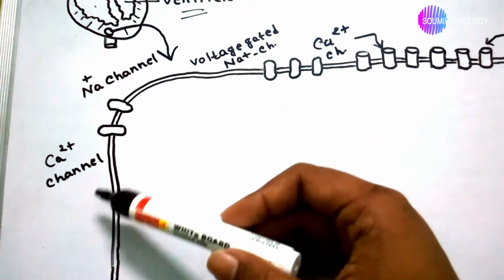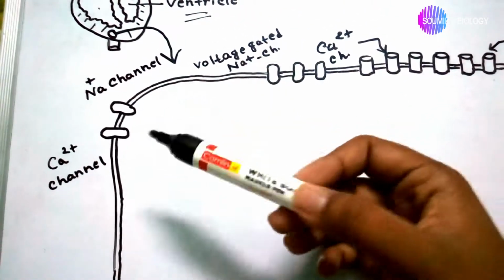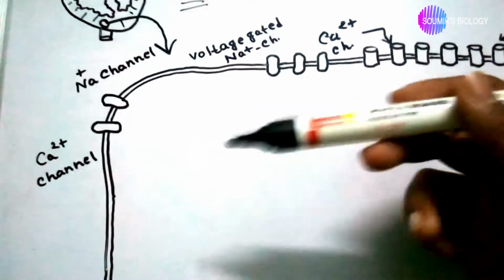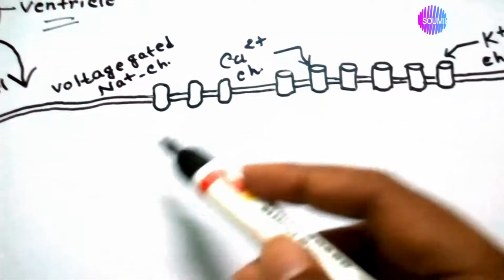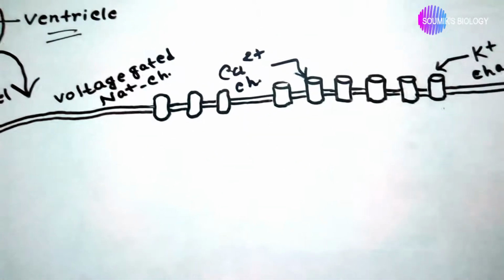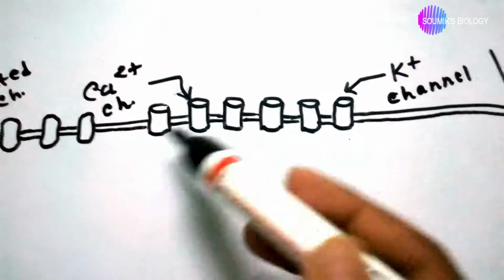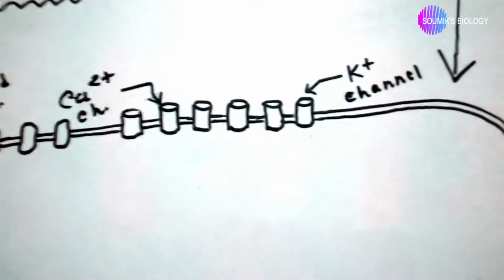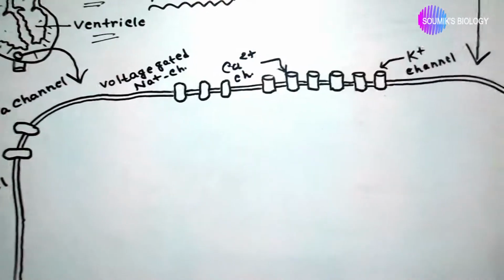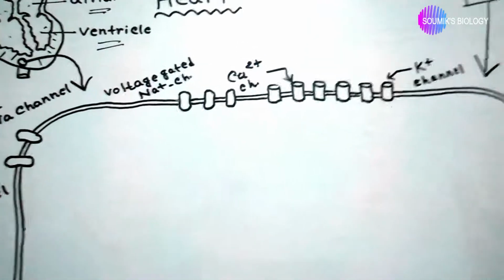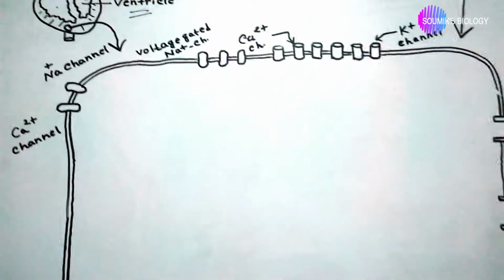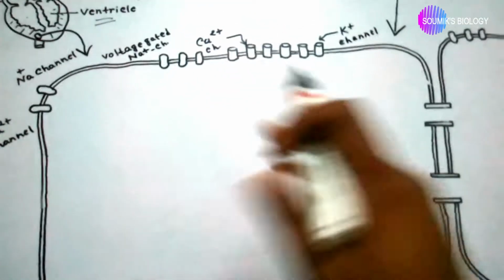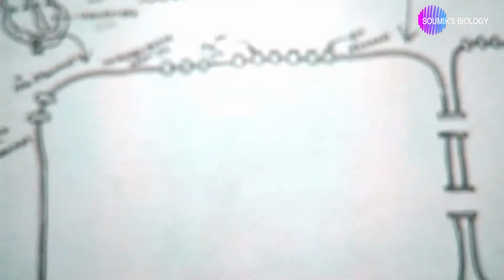The membrane proteins are sodium or calcium ion leaky channels, or non-gated channels, some voltage gated Na plus or sodium channels, and some calcium ion and potassium ion channels. They also contain sodium potassium pumps. It's the basic structure of a cardiac cell.